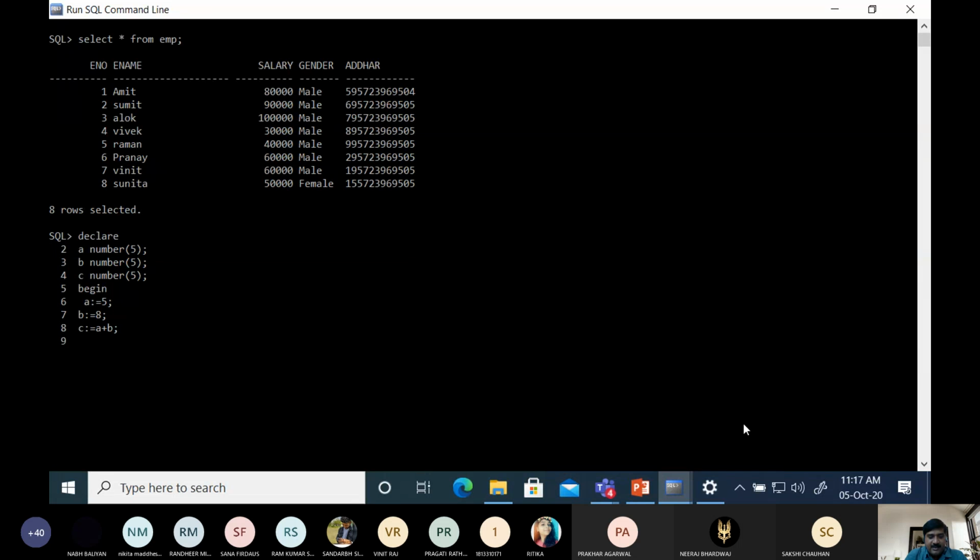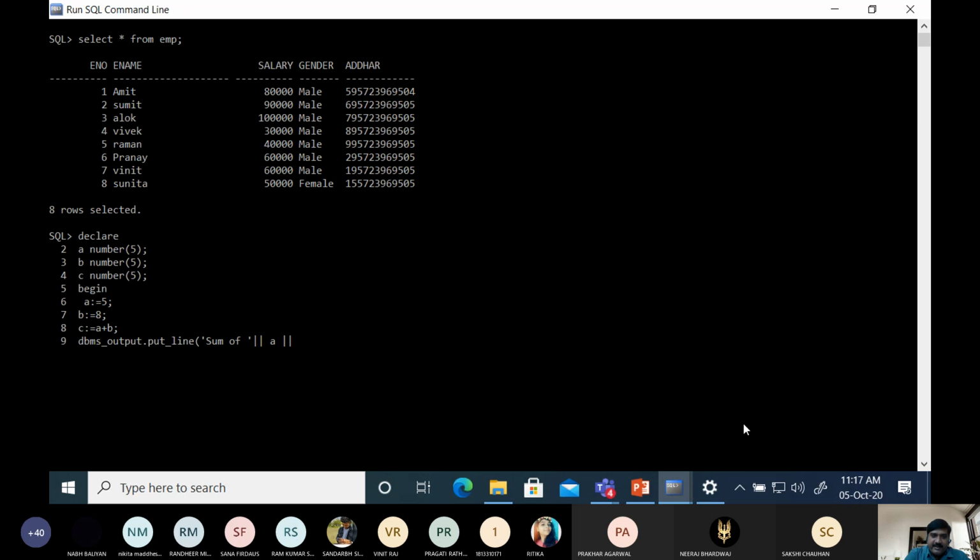And then for displaying the value, we will write dbms_output.put_line. Okay. And here suppose we write 'sum of', then the concatenation operator, and here we will write a. Why? Because we want to display the value of a.